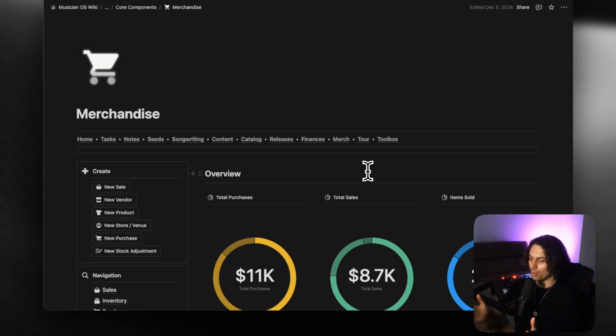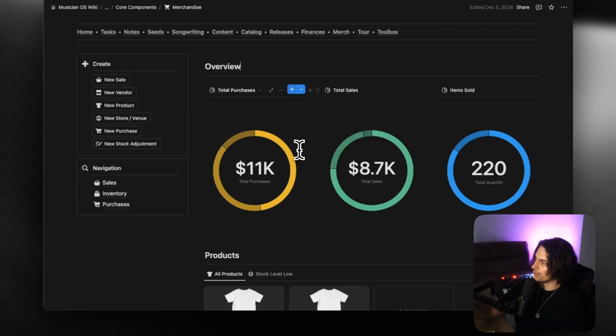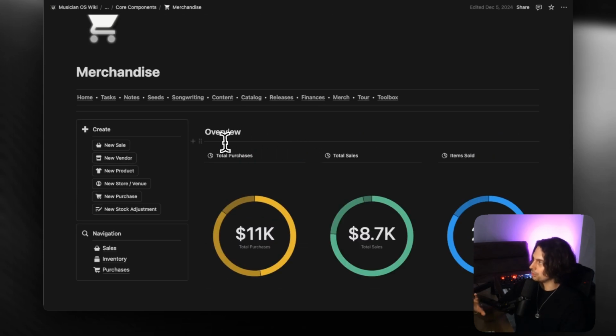So it's every step of the way, which is usually what is happening for bands and artists who are getting started. You will go to AS Color or Gildan or whatever shirt provider. You will order 100 shirts. You will then send them to a screen printing guy or to a different manufacturer who will then print them for an additional cost. You'll then get them back. You then have to put them on your online store, whatever the case is, right? So there's a lot of different steps involved with creating merchandise and also just tracking exactly what's happening and how much everything is costing. So this is a very integrated system which helps you manage that.